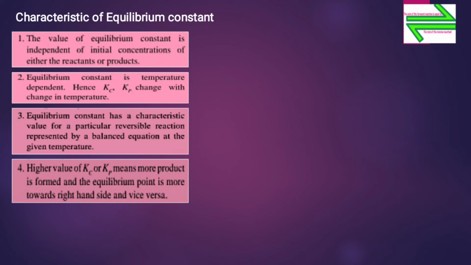Now let us see about the fourth characteristic. A higher value of Kc, that is equilibrium constant in terms of concentration, or Kp, that is equilibrium constant in terms of pressure, means more product is formed and the equilibrium point is more towards the right hand side, and vice versa. If the value of Kc and Kp is higher, more product will be formed, and if the reaction is reversed, then the equilibrium constant is also reversed.